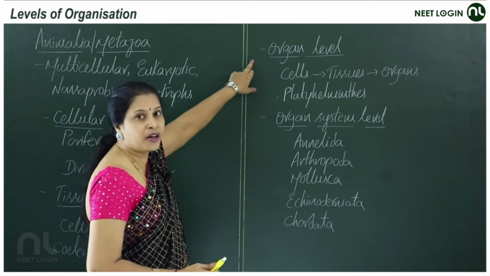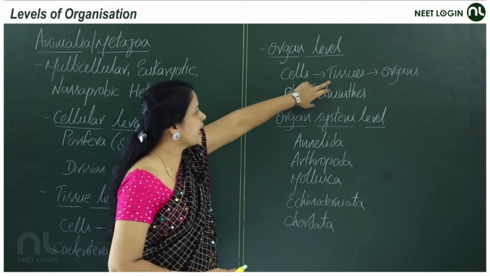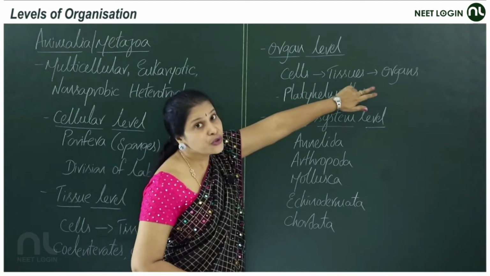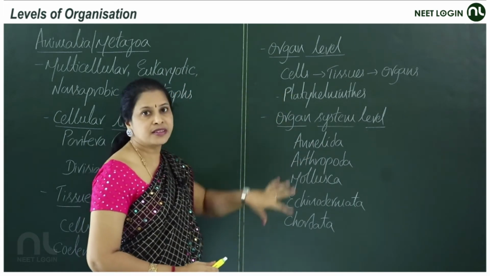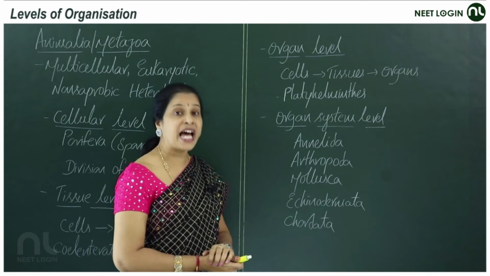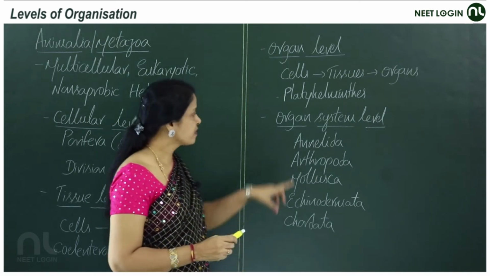Moving on, the organ level of organization. The cells are organized to form tissues, tissues into organs. The example for this is Platyhelminthes. The flatworms show organ level of organization.